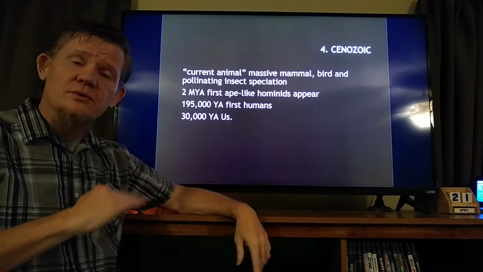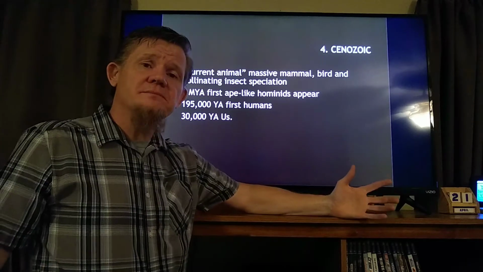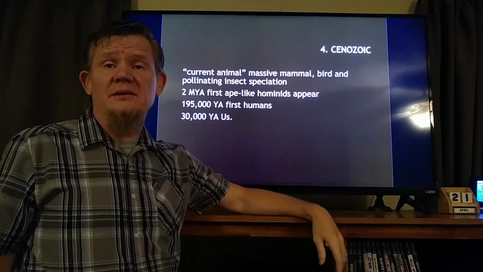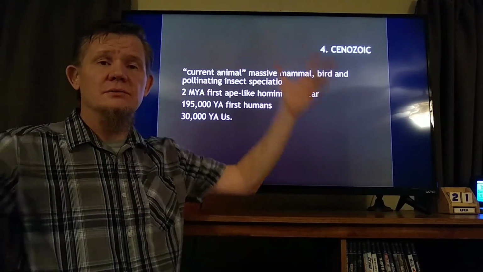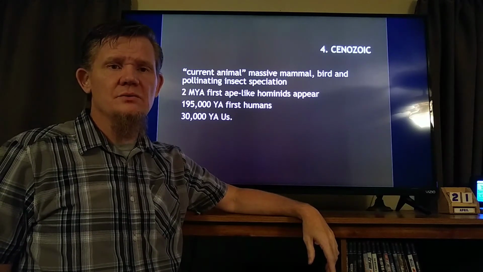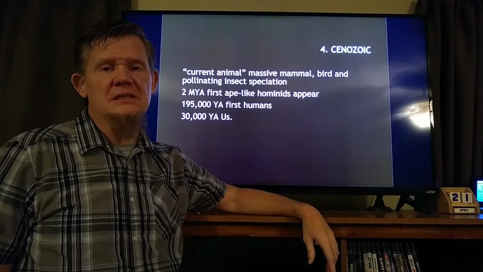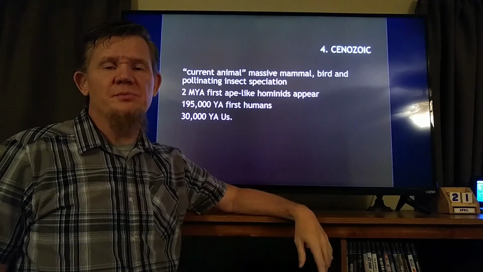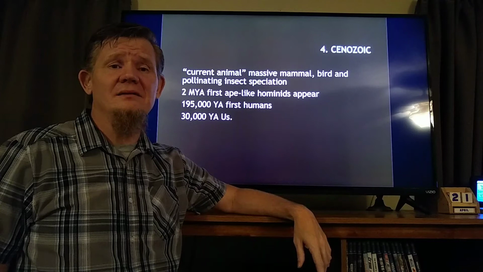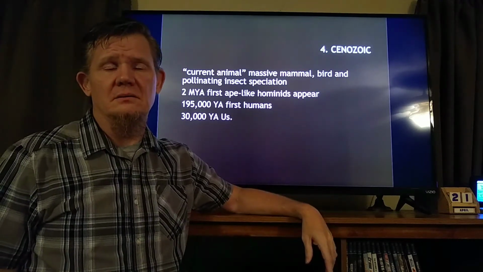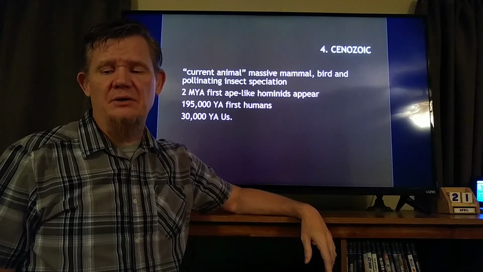Once all the dinosaurs were wiped out, there was a bunch of jobs that weren't being done. Mammals, birds, and pollinating insects had a huge adaptive radiation to fill in all of these jobs that weren't being done. Angiosperms, flowering plants, suddenly did very well. Massive speciation of flowering plants, of angiosperms.